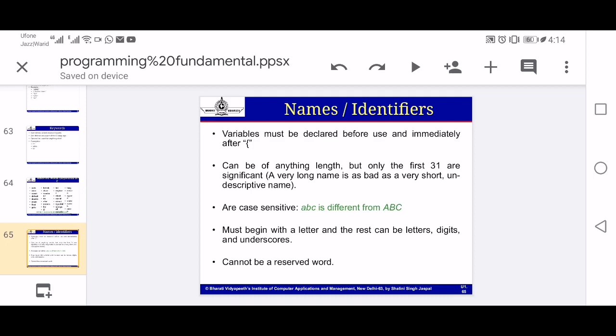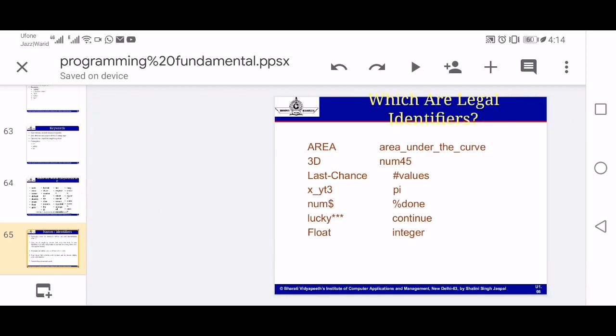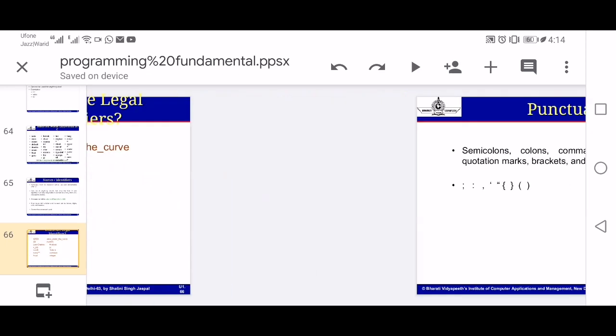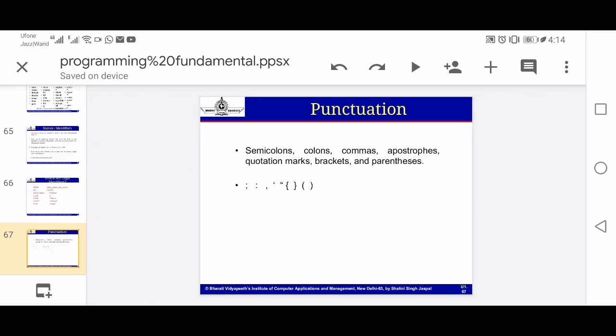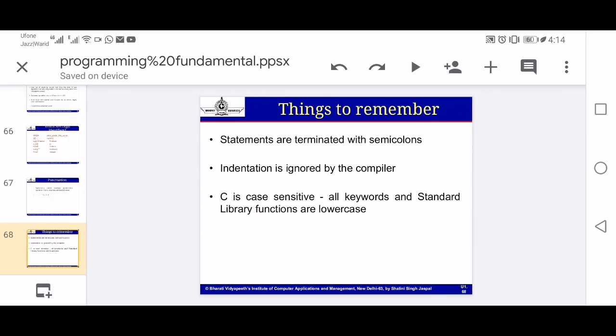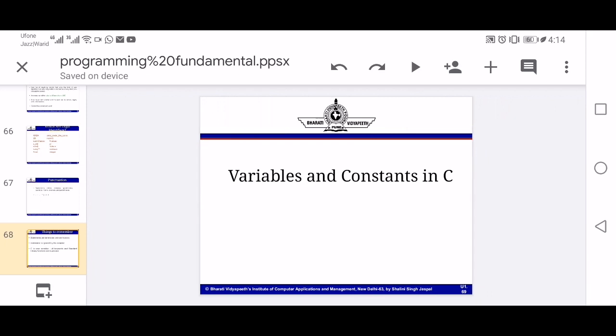Then names, or identifiers. As we discussed in the last lecture, an identifier is any word by which a variable is identified. For example, area, 3D, etc. The details are here. Punctuation: semicolon, comma, double quotes, etc. These are all known as punctuation used in a language. Similarly, C language is case sensitive. Therefore, we have to keep in mind that capital ABC is not equal to small abc, because C is a case sensitive language. These two things are not the same.